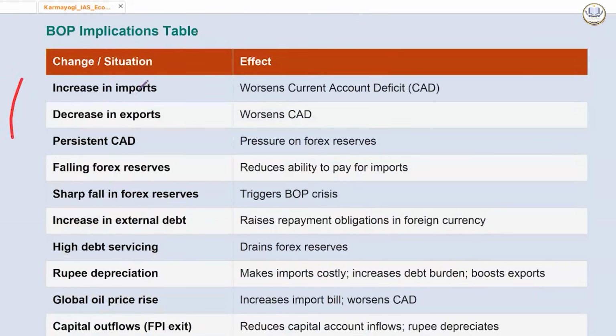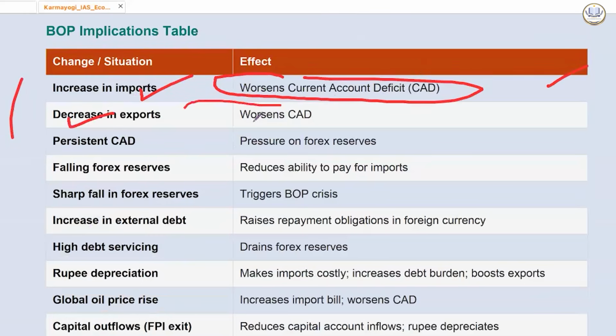BOP implication table. So increase in import worsens the current account deficit, naturally होगा ही. Decrease in export worsens the CAD. Again, export decrease होगा तो भी this will happen. Persistent current account deficit will put pressure on forex reserves. Falling forex reserves reduces ability to pay for import. Sharp fall in forex reserves will trigger BOP crisis.